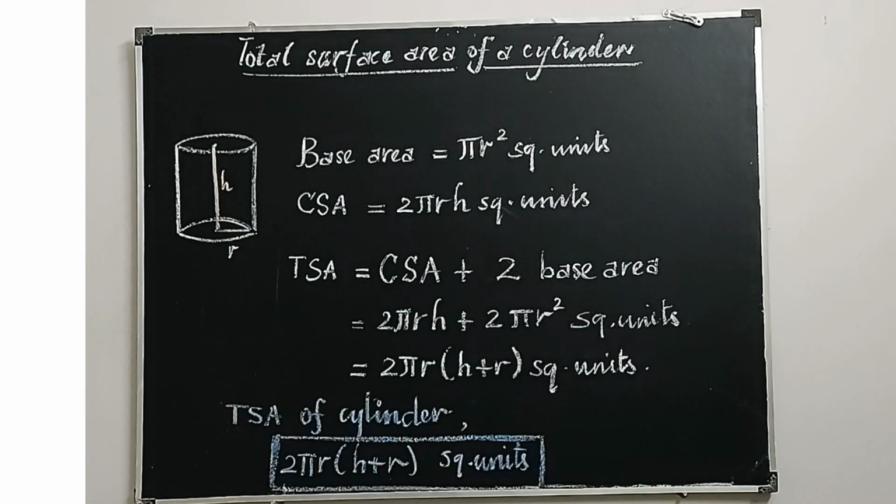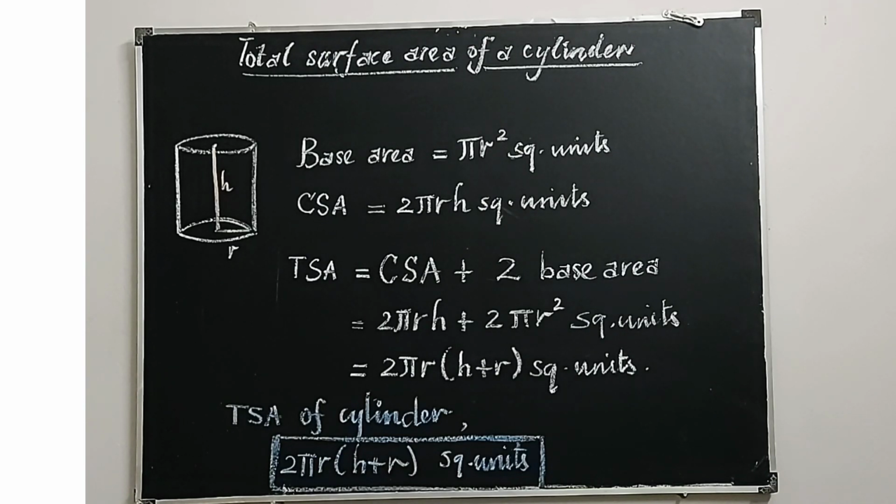Let us see how to calculate total surface area of a cylinder. Imagine children, you are asked to make a cylindrical tin, which is made up of a small iron sheet. A thin iron sheet is given to you, and you are asked to cut it into a rectangle and make two circular shapes to make the top and bottom, and you are asked to make a tin. How much sheet do you need? That makes the total surface area of the cylinder.